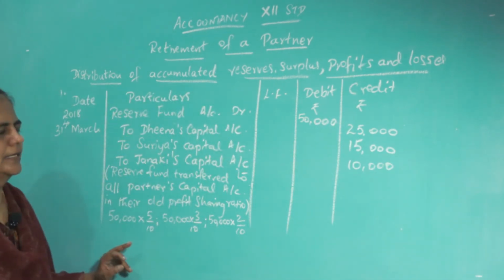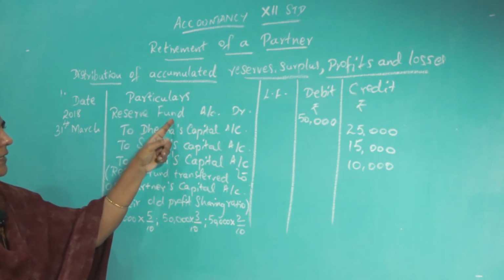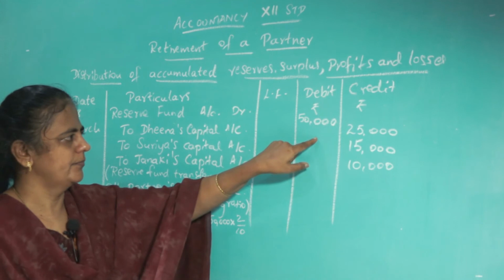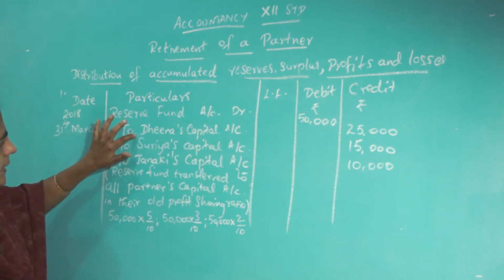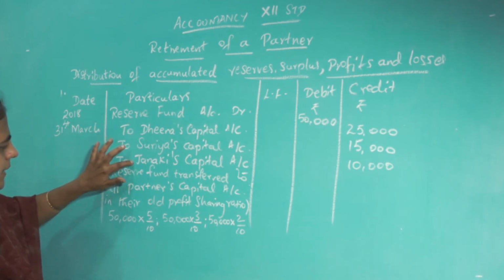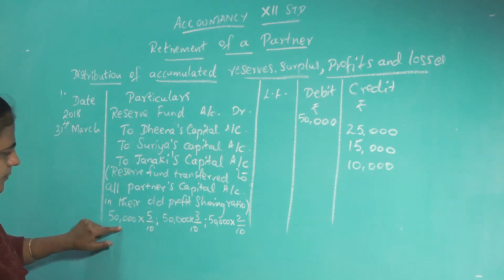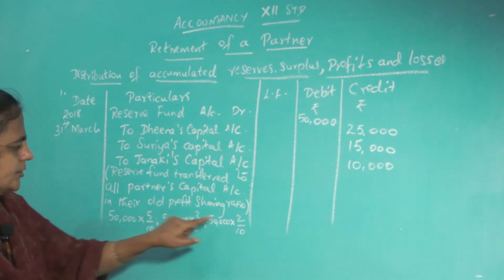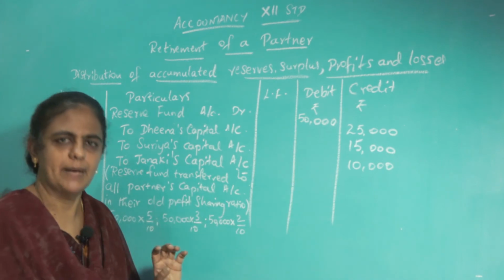Okay. Understood, children? The time of retirement, reserve fund was there. How much was there? 50,000. You must give for all the partners, including the retiring partner. Deena's capital account, Surya's capital account, Janaki's capital account. How you have to divide? Total reserve fund is 50,000. Ratio is 5:3:2. In that ratio, you have to divide and give for all the partners.